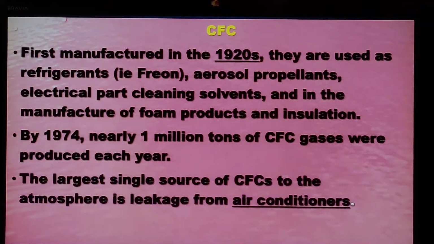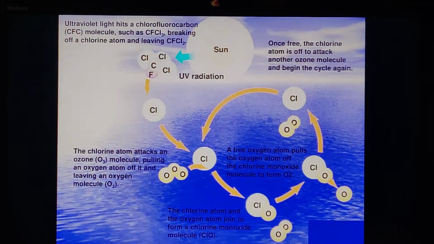And then we realized that the largest source of CFCs in the atmosphere is leakage from air conditioners. So this was one of the banes, when you write an essay about the boon and bane of science and technology. One of the banes is global warming, the other one is ozone layer depletion, and ozone layer depletion is because of CFCs, chlorofluorocarbons. Now how does it deplete?